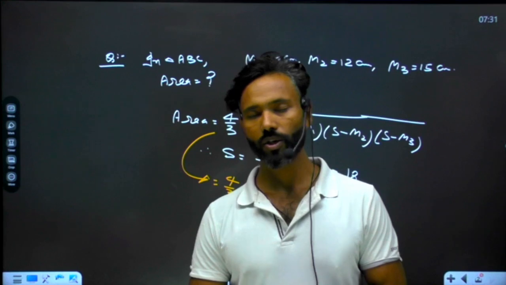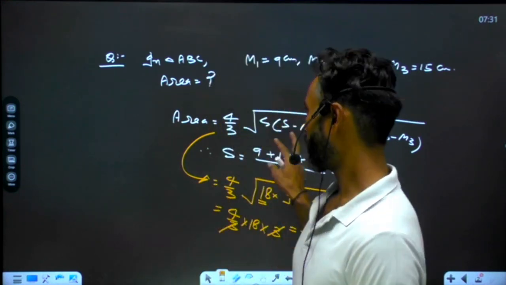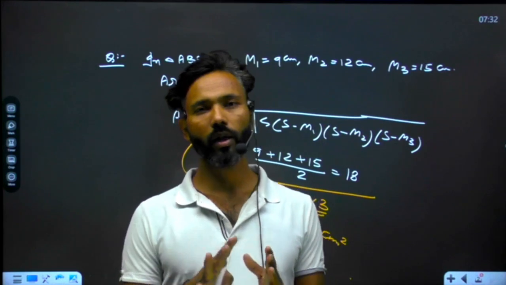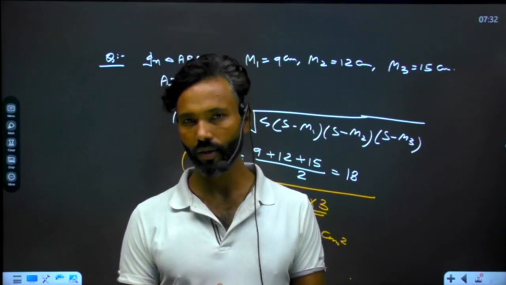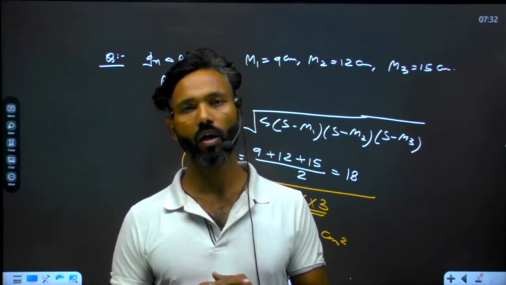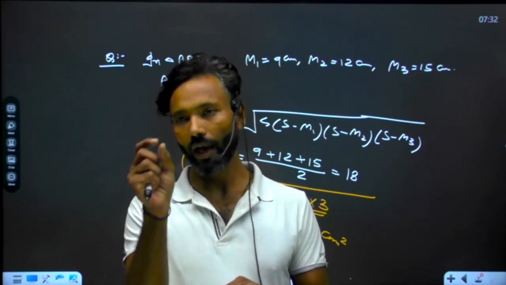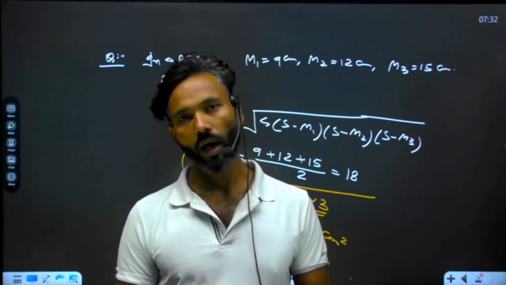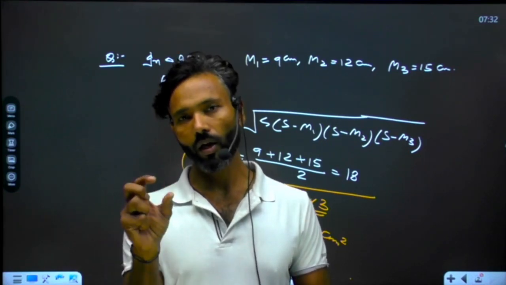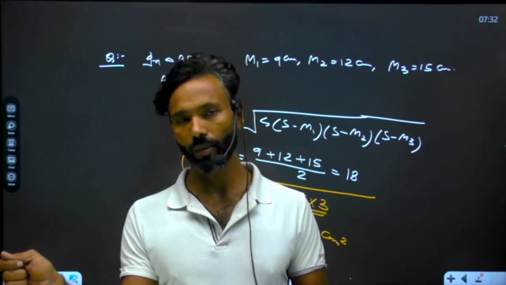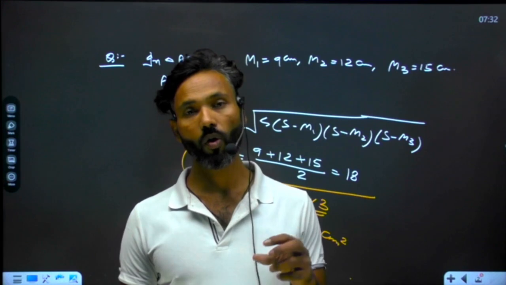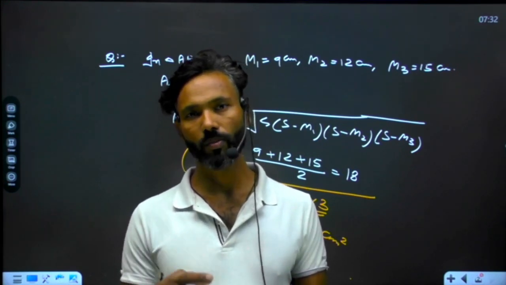Listen to me very carefully. In this particular question, length of all three medians is provided. In many kinds of questions, length of each median will not be provided to you. The examiner will say that a triangle has three medians, and a new triangle is formed with the help of those medians. And the area of that triangle will be provided to you in the question. I mean to say, the area of the triangle which is constructed with the help of the medians will be provided, and he is going to ask you the area of the original triangle. Original triangle means the one of which medians are taken.